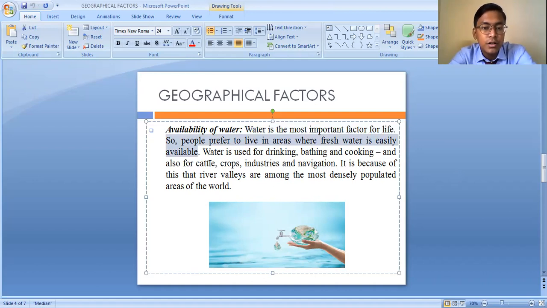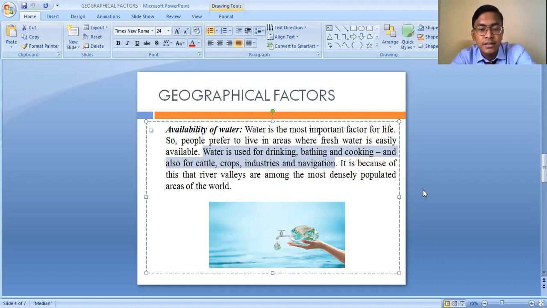Water is essential for drinking, bathing, cooking, and also for cattle, crops, industries, and navigation. We need water for various purposes, and this is why people try to live in areas where there is enough availability of water. It is because of this that river valleys are among the most densely populated areas of the world. In the river valleys, people settled in earlier times because of the availability of water.